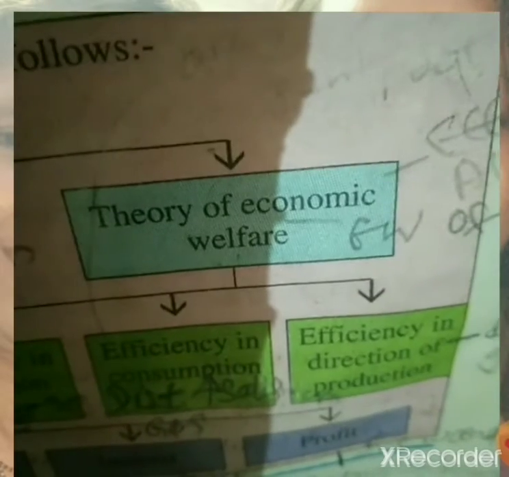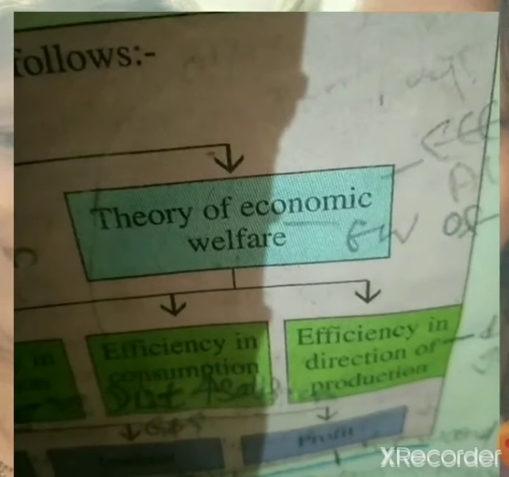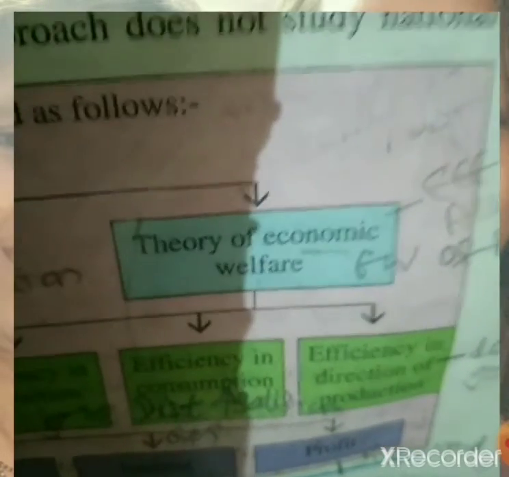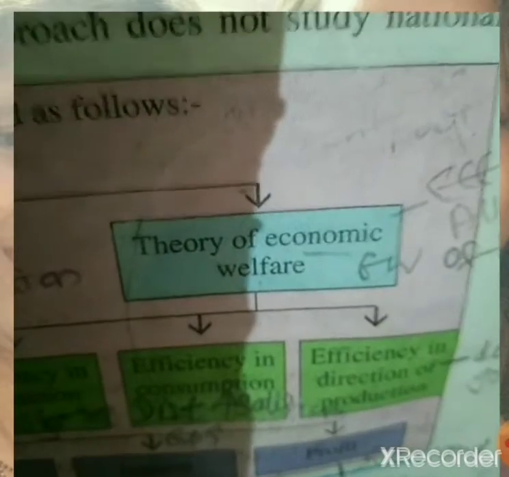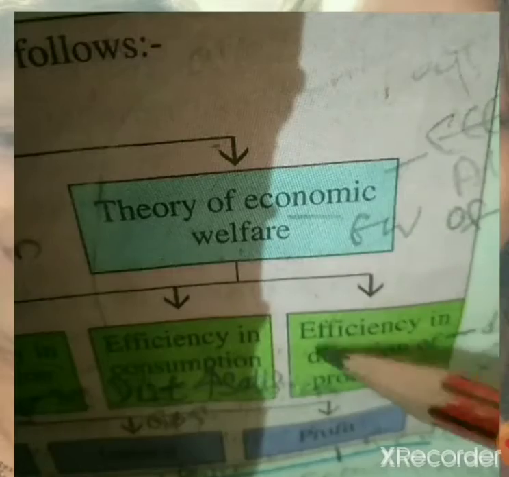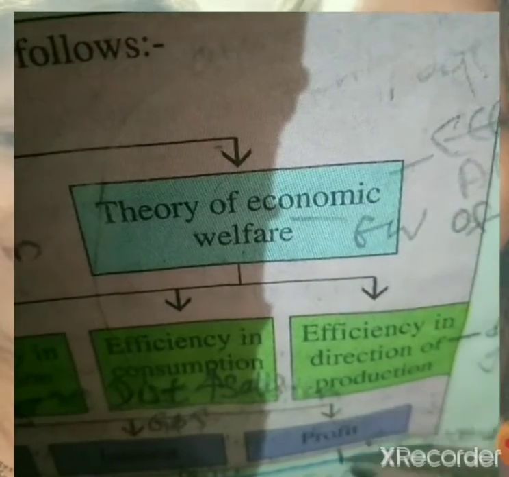Third point, that is efficiency in the direction of production. Efficiency in direction of production means producing those goods which are most desired by the people. For example, daily usage goods like milk, rice, sugar, salt, tea, coffee, clothes. These goods which are most desired by the people should be produced. We will study that in efficiency in direction of production. I hope these three theories are clear to you.